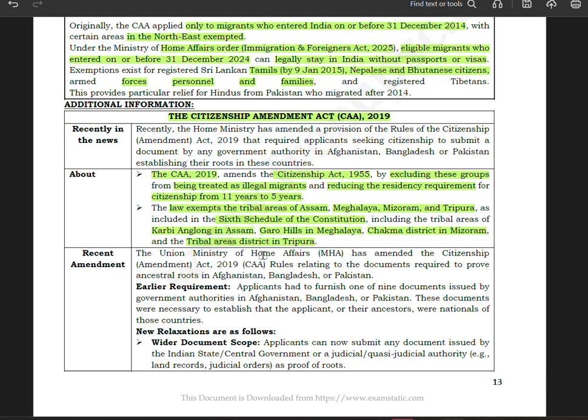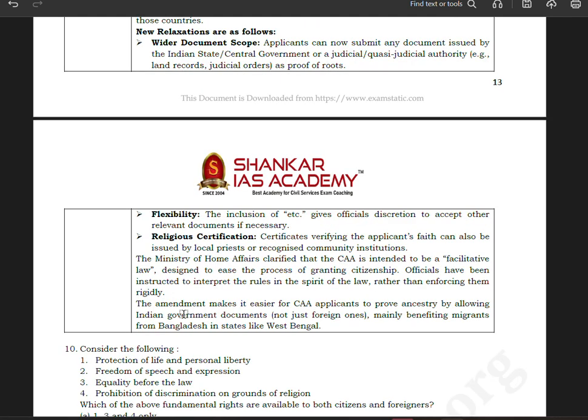Recent amendment: the Union Ministry of Home Affairs (MHA) has amended the Citizenship Amendment Act 2019 rules relating to the documents required to prove ancestral roots in Afghanistan, Bangladesh, or Pakistan. Earlier requirement: applicants had to furnish one of nine documents issued by government authorities in Afghanistan, Bangladesh, or Pakistan. These documents were necessary to establish that the applicant or their ancestors were nationals of these countries.